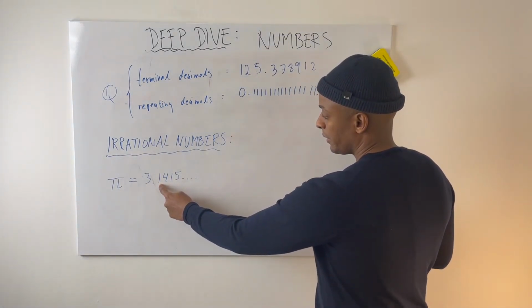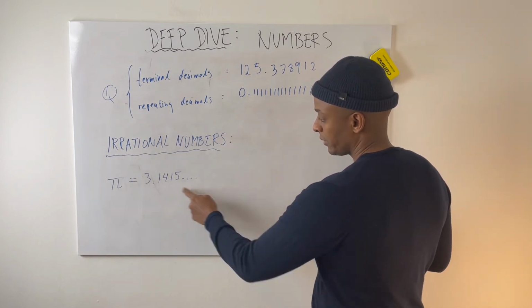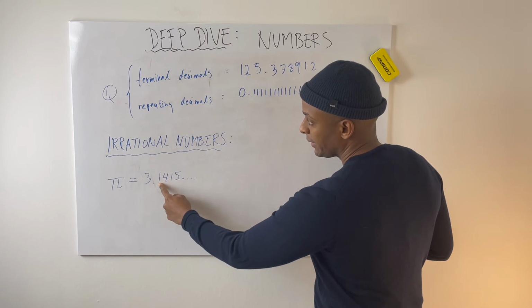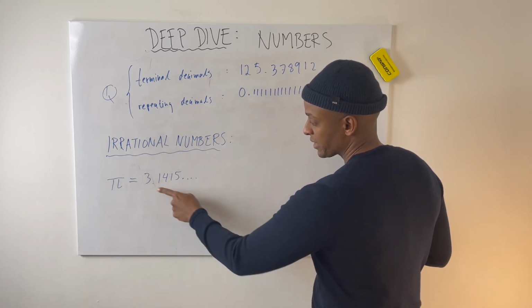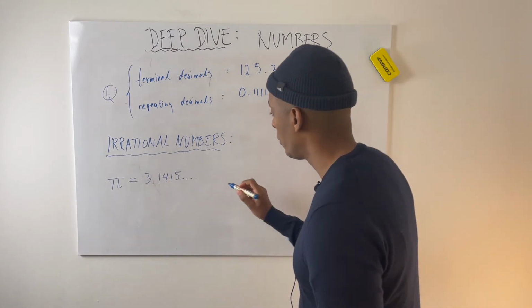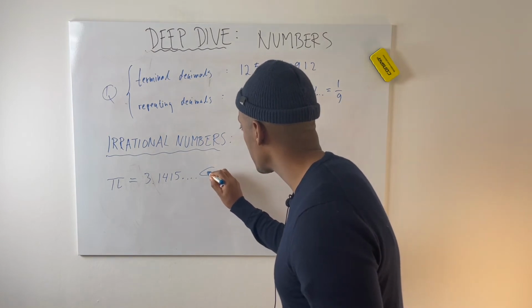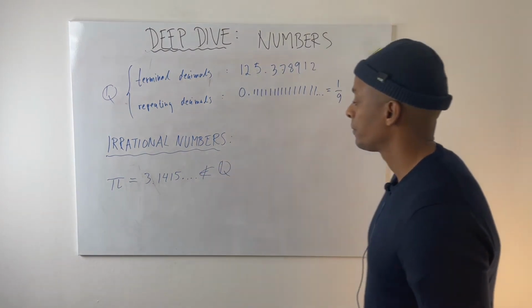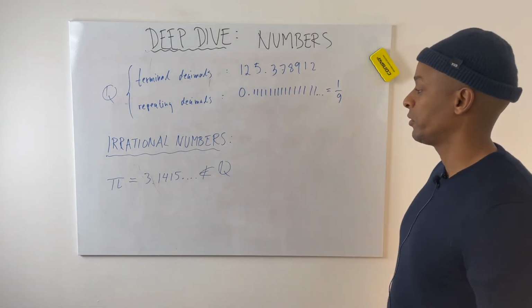So pi has infinite decimals, and it never repeats. It doesn't have repeating decimals. So pi does not belong to the rational numbers. So pi is an irrational number.